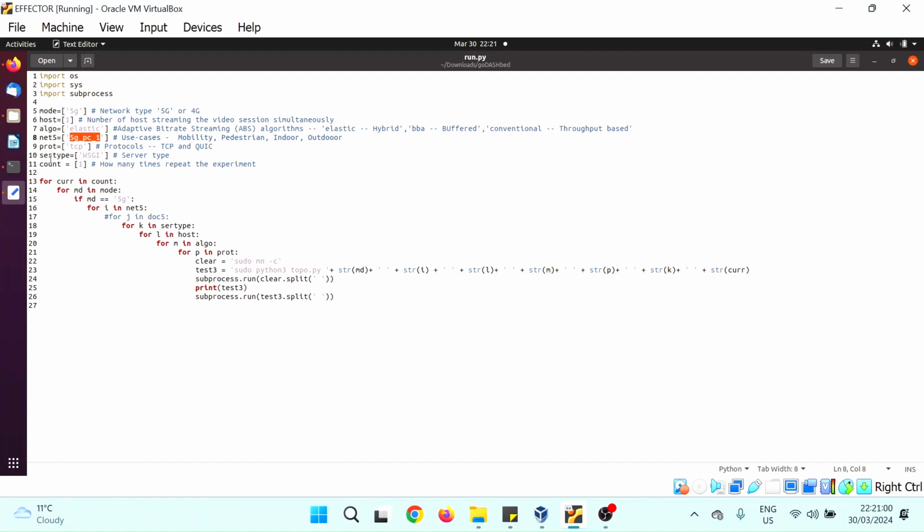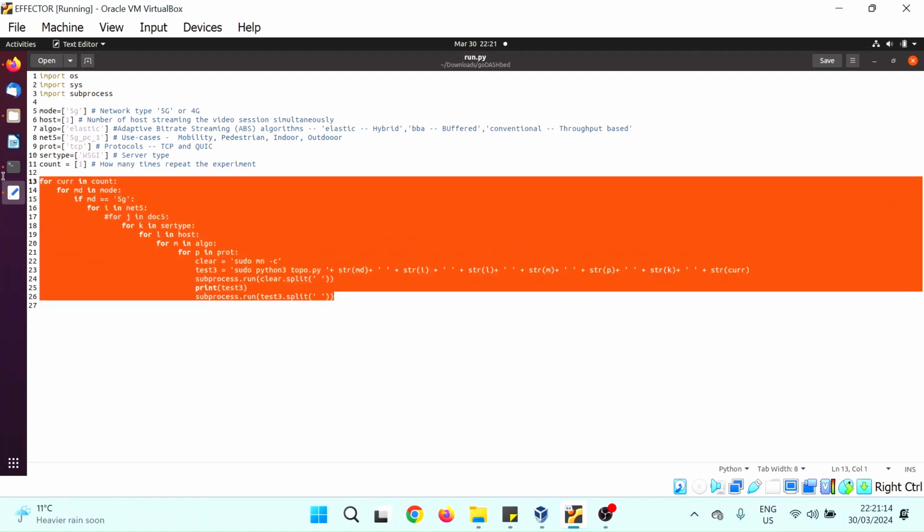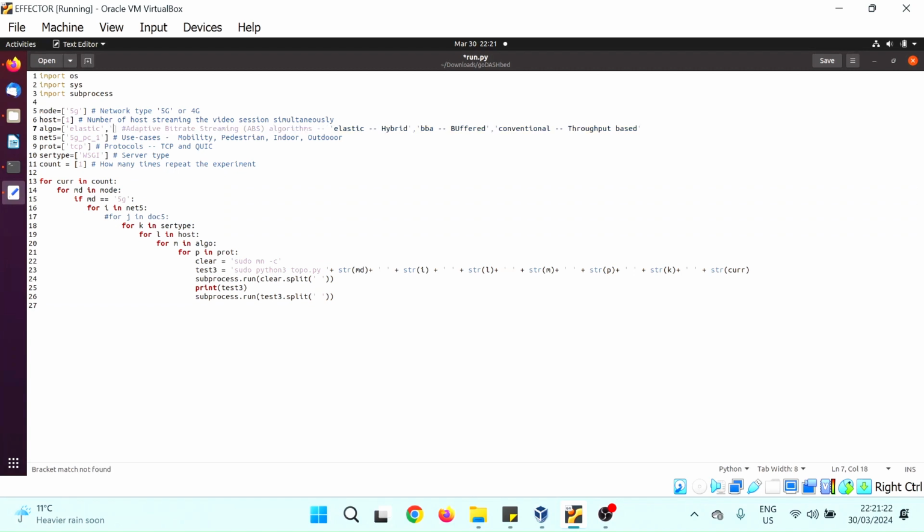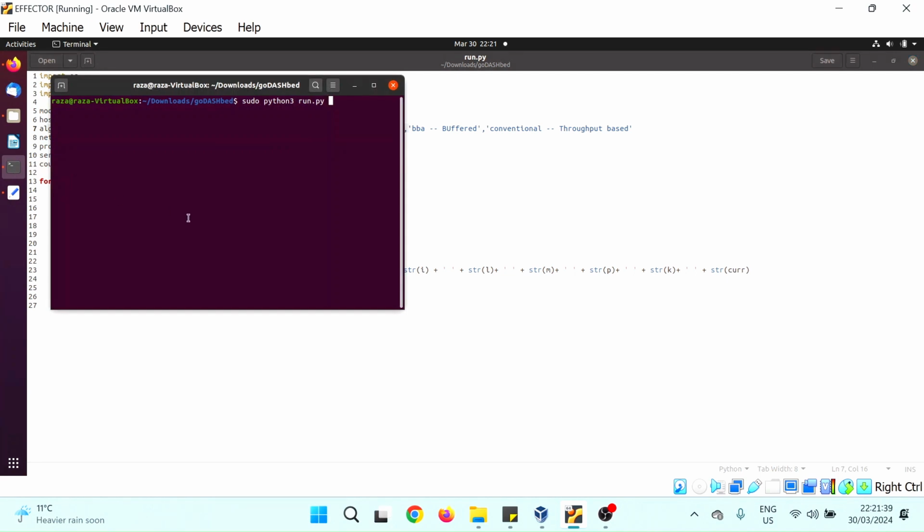And then the server type is the number of times you want to repeat the experiment. The good idea is to run the experiments multiple times, so you can take the average. You can also get an idea that there are a lot of loops here, because these are Python lists. So you can provide another value here. For example, I want to run the same experiments in VBA as well. That means everything is the same, but it will create two experiments, one with elastic and one with VBA. All right, let me run the experiments now, and let's get straight to the logs.